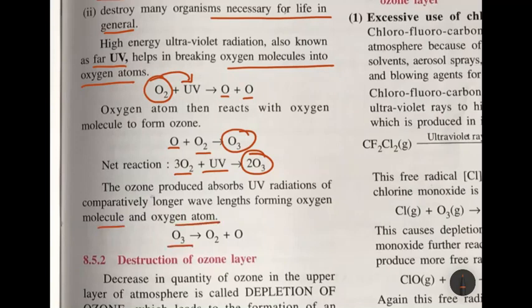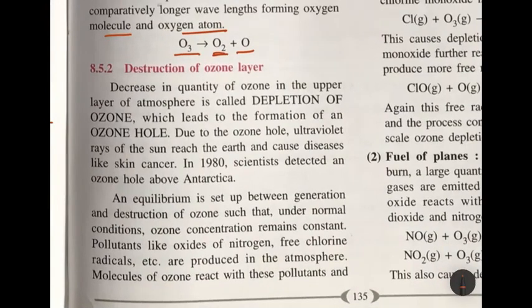The ozone which is produced will form oxygen and one oxygen atom. Now, destruction of ozone layer. Decrease in the quantity of ozone in the upper layer of atmosphere is called depletion of ozone. Depletion means become less. So it leads to the formation of ozone hole.